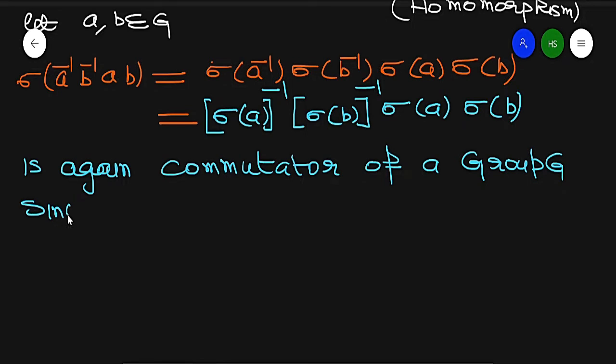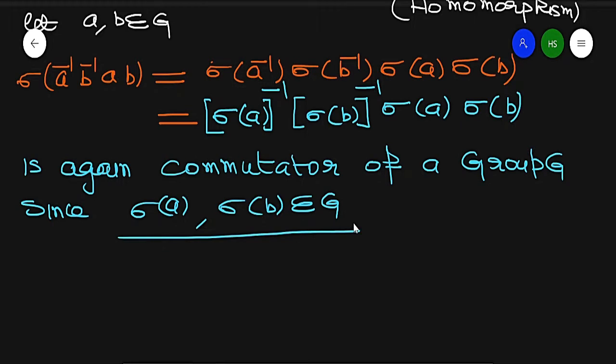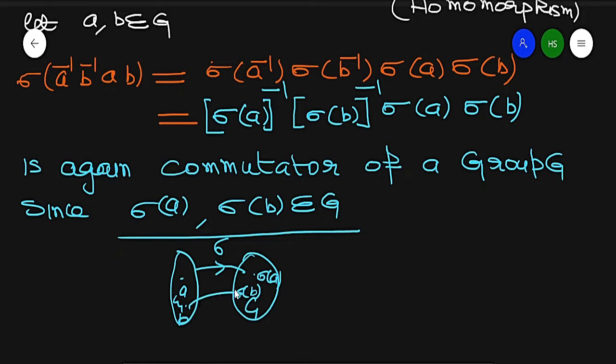Since sigma a, sigma b belong to G, right? Because if this is a G group, again this is a G group, this a b element, this sigma is mapping. So sigma a, sigma b is the image of a and b in G. So this is again a commutator.